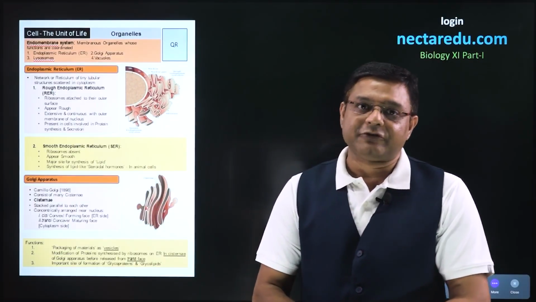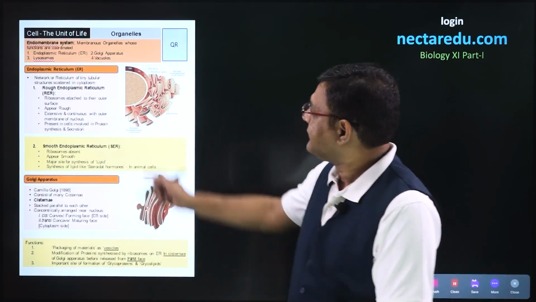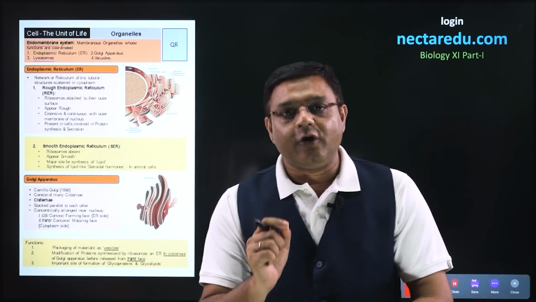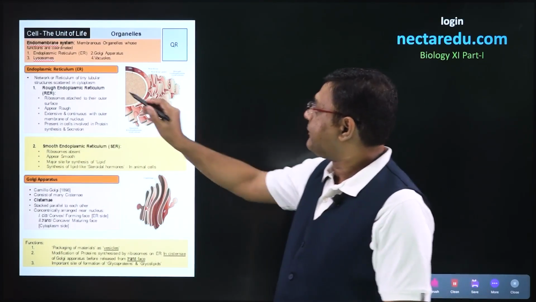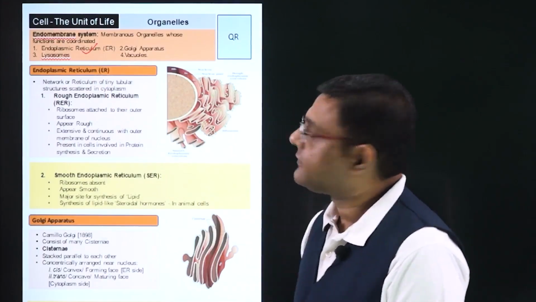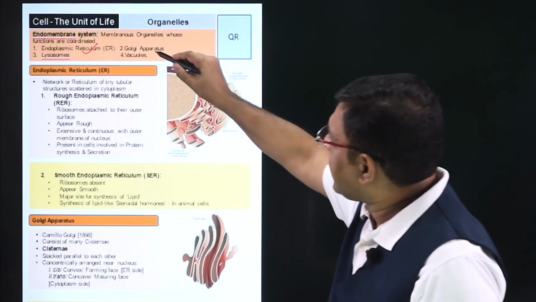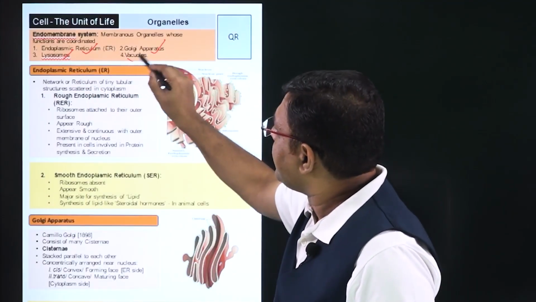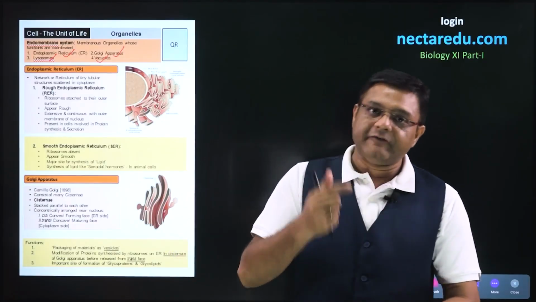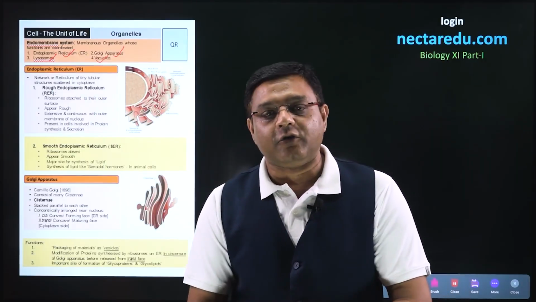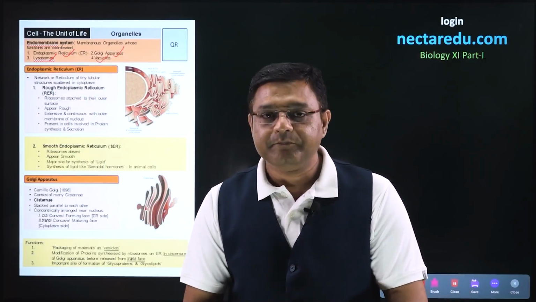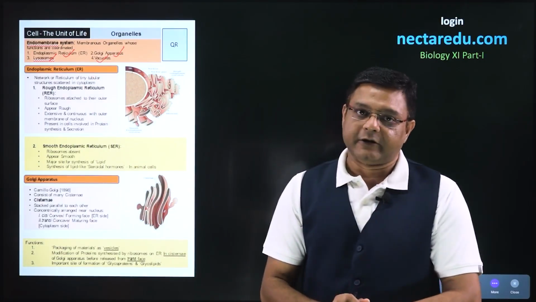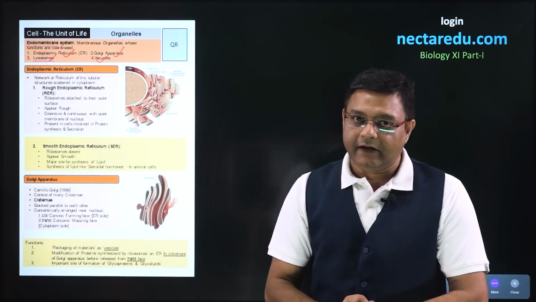Now, four membranous organelles are together called as endomembrane system. So, the four organelles which are forming a part of this are: the first is endoplasmic reticulum, the second is Golgi apparatus, the third is lysosomes, and the fourth is vacuoles. So, one by one, we will look into all the four organelles of endomembrane system. The first organelle that we talk about is endoplasmic reticulum. In short, it is called as ER.